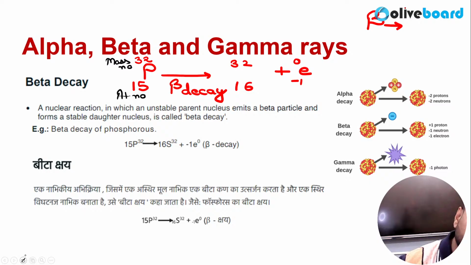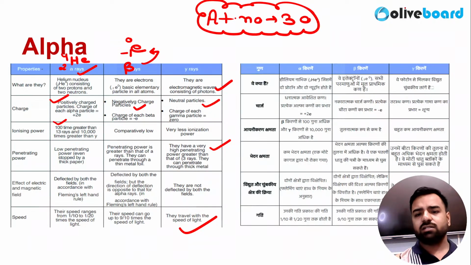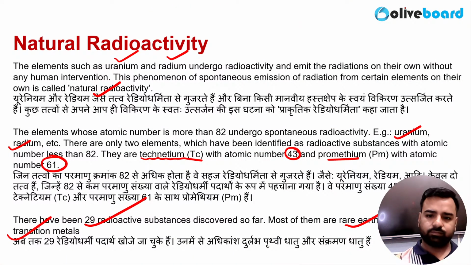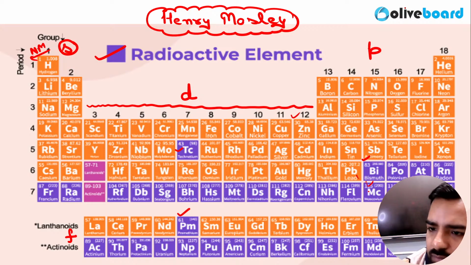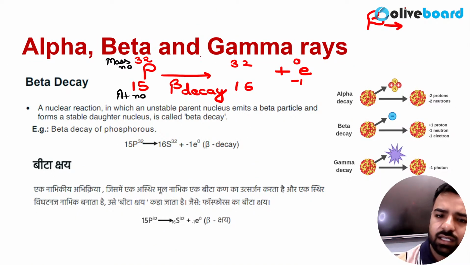And the atomic number 16 is for what? Atomic number 16? So atomic number 16 is for sulfur. One second, I'll just show you. See, in the oxygen family, we have sulfur. See, 16, right? So 16 is actually the atomic number of sulfur. So yes, because of beta decay, this phosphorus is converted into sulfur.